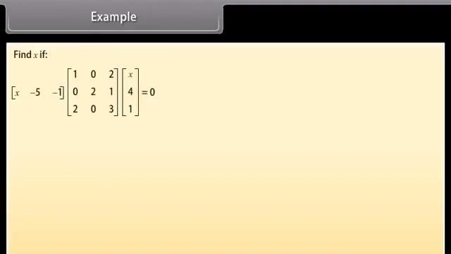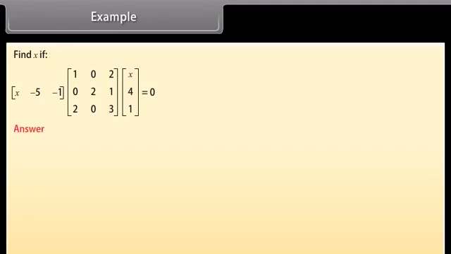Example. Find x if the matrix [x, -5, -1] multiplied by the matrix with rows [1, 0, 2], [0, 2, 1], [2, 0, 3] multiplied by the matrix with rows [x], [4], [1] is equal to 0.